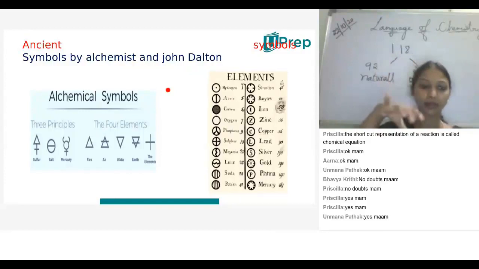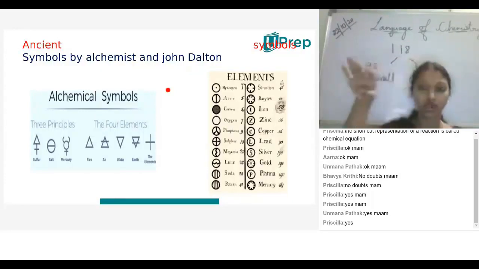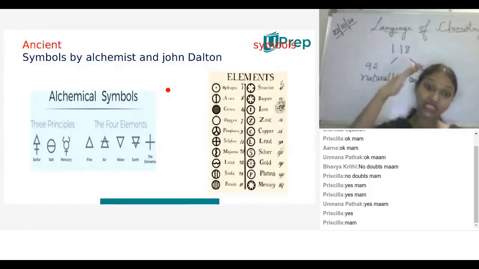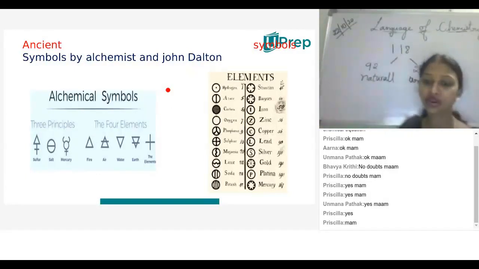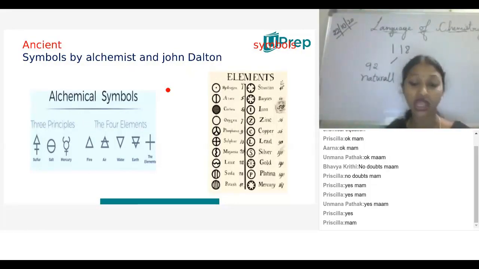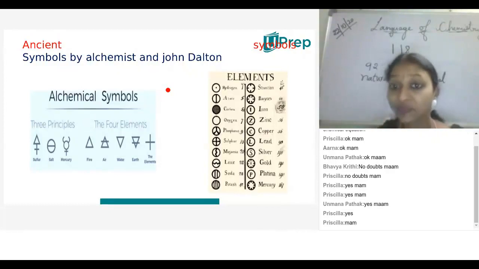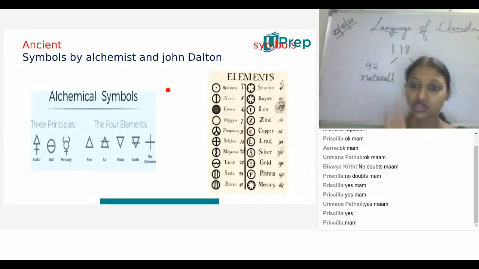On graph paper we divide equally into 4 different zones. In the same way, the alchemists previously gave 4 different zones. What are the 4 different zones, children? Whenever they found elements, they included them within those 4 zones.